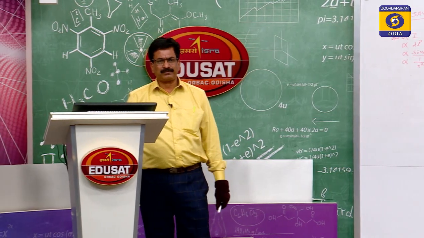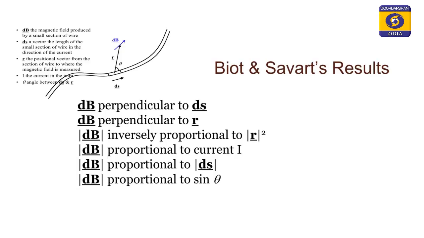So what results will we get? The dB which we will find is perpendicular to ds, and dB is also perpendicular to r. The dB is inversely proportional to r square, directly proportional to the current I, directly proportional to the small element dl, and also proportional to sine of theta.